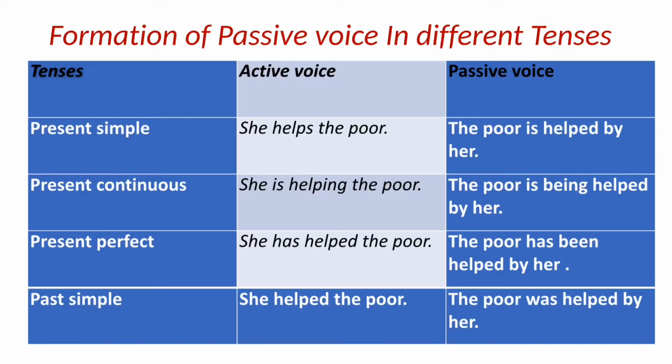Next is past simple. She helped the poor. In past simple tense we use was or were as helping verb, then past participle, then by, then her. The poor was helped by her.